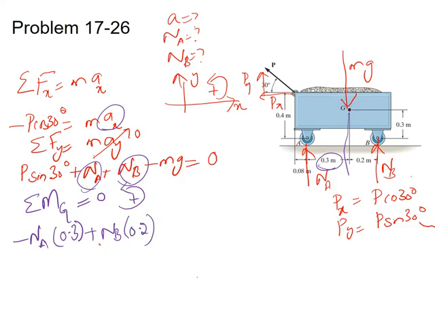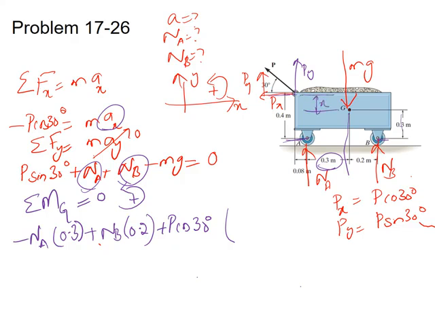Now for Px and Py, this is Px and this is Py. Px creates an anti-clockwise moment about point G, so we again use a positive sign: P cos 30 degrees. What is the perpendicular distance from the wheel to the location of point P? The vertical distance is 0.4, and from the wheel to point G the vertical distance is 0.3. So 0.4 minus 0.3 will be the distance between G and Px.